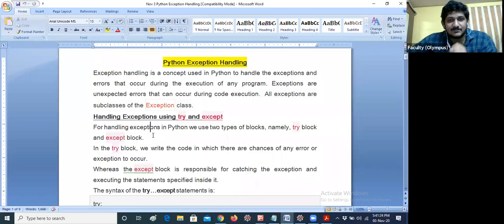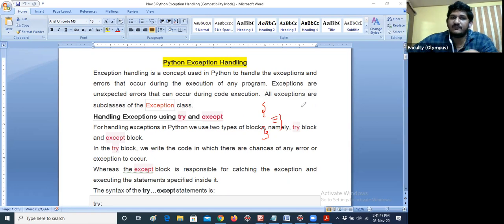For handling exceptions in Python, we use two types of blocks, namely try block and except block. A block is nothing but a collection of statements. Basically in C language and Java, a block is represented by the lines of code inside curly braces, an opening curly brace and a closing curly brace. That is nothing but a block.